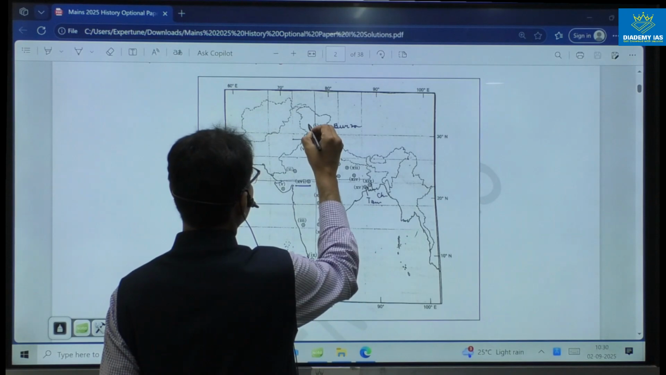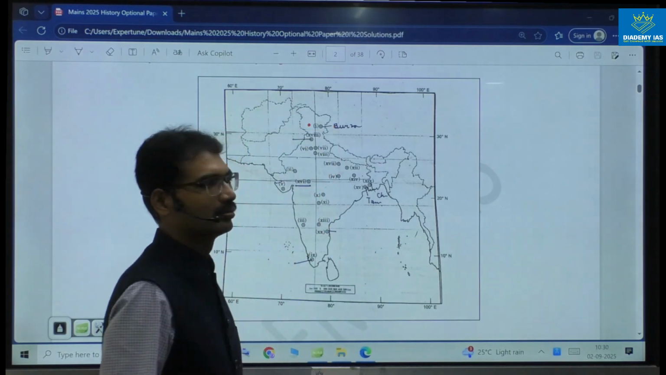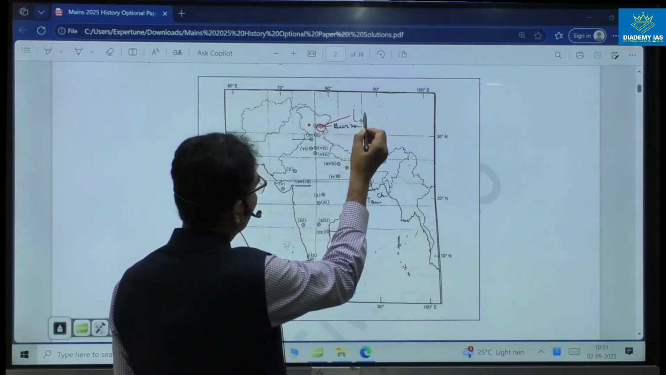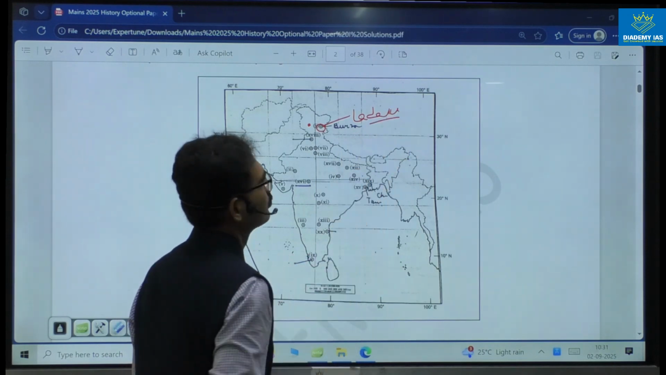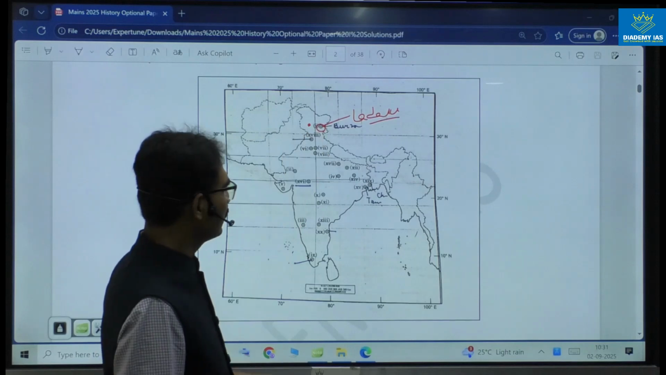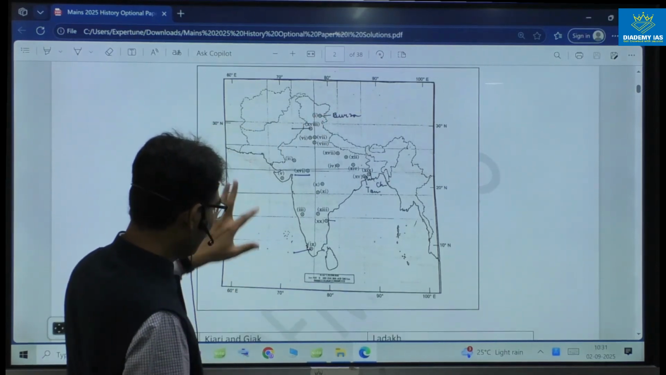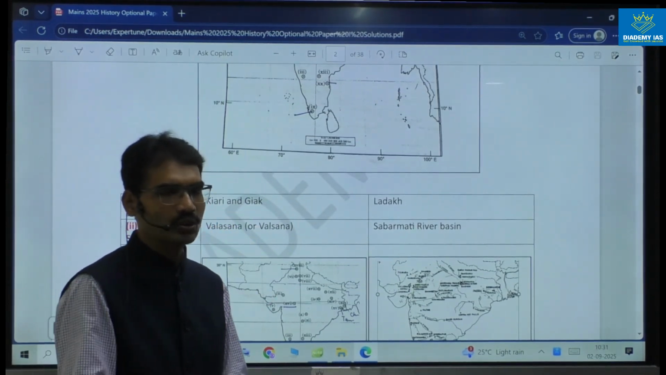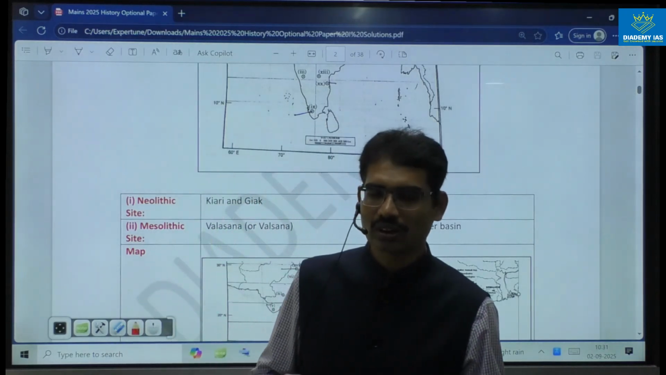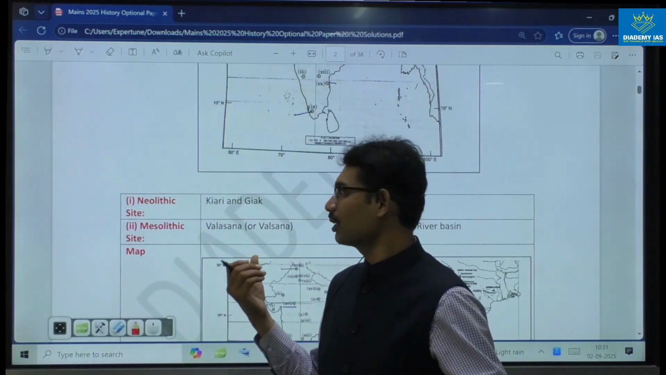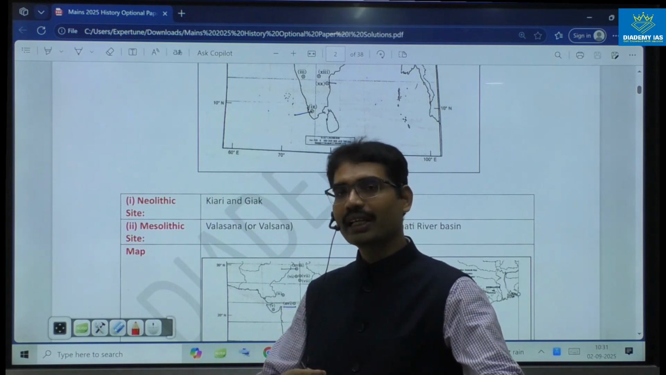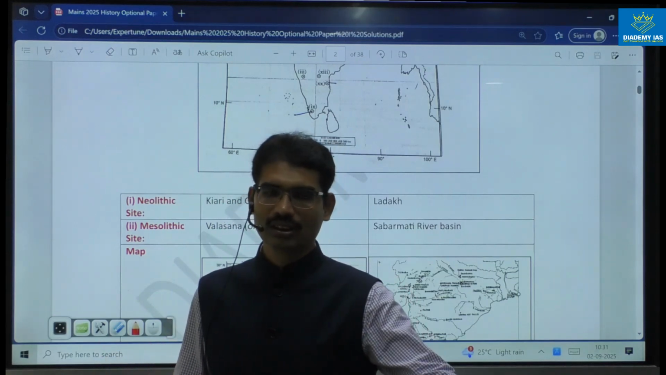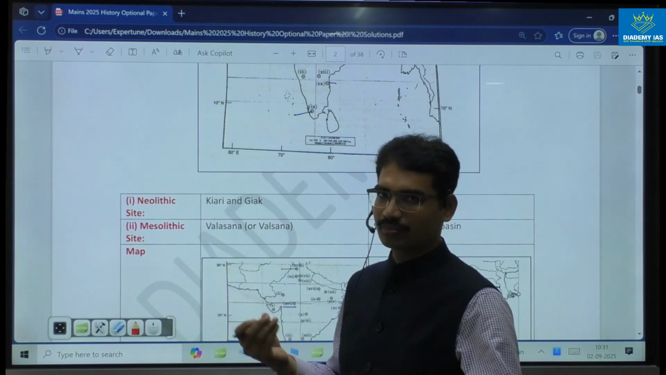Identify this one. This is actually not Burzahom, but the site UPSC has given. This is Ladakh. Now, what is the site in this location? Here in Ladakh, there are important sites, Kiari and Giyak. Two sites close by, those are important Neolithic evidences coming from Ladakh. That's why it appears to be Burzahom. Generally students remember only Kashmir, but this is another one in Ladakh.